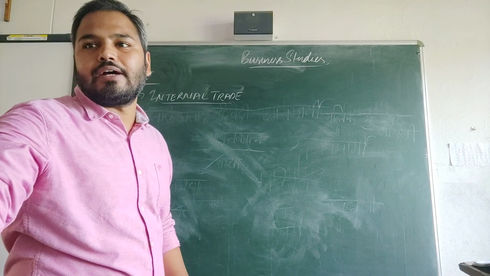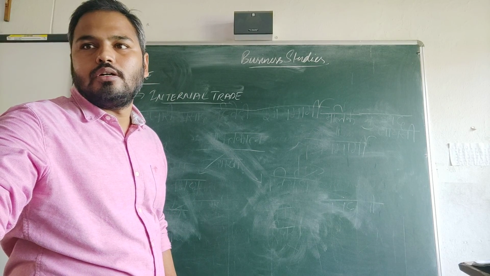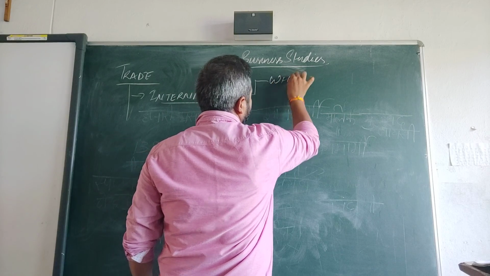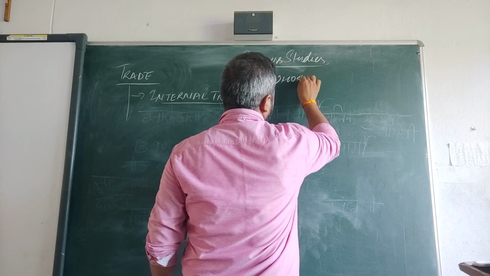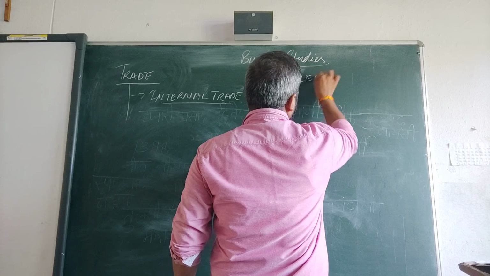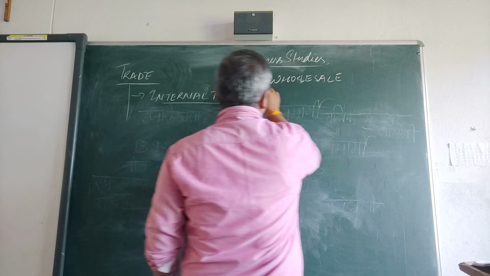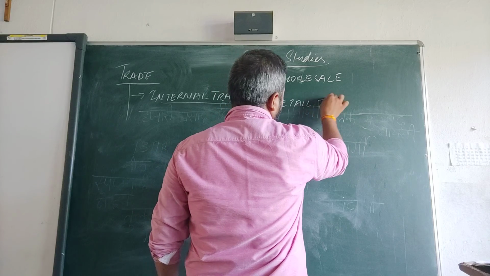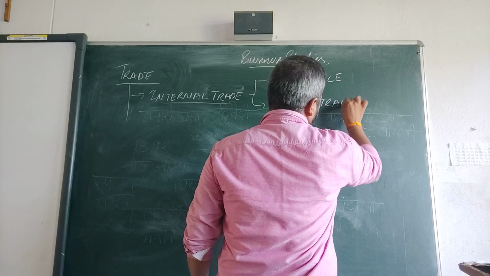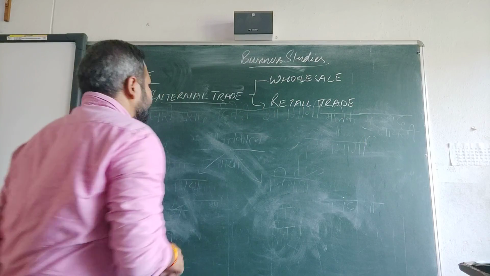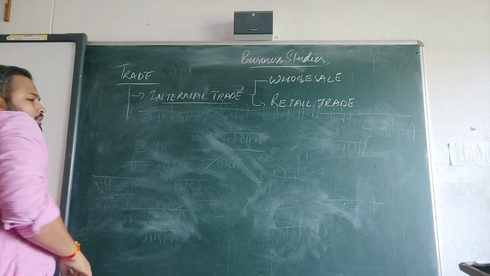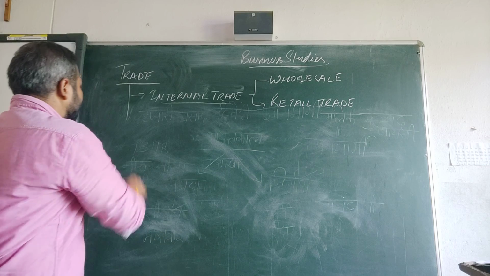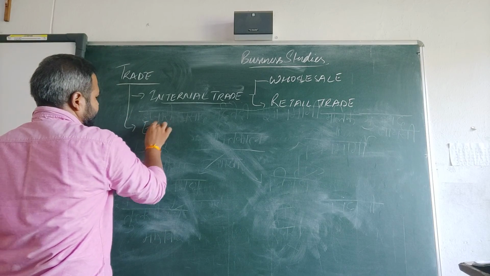That was also classified into two: wholesale, then retail trade. We have already discussed these two yesterday. Now today we are going to discuss about the external trade.